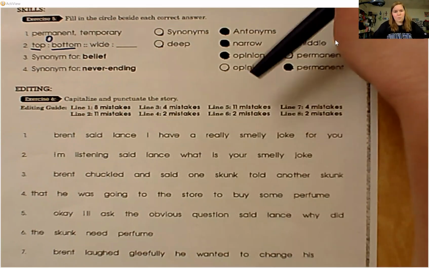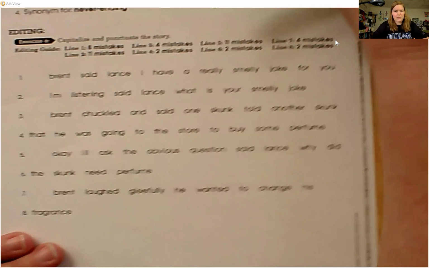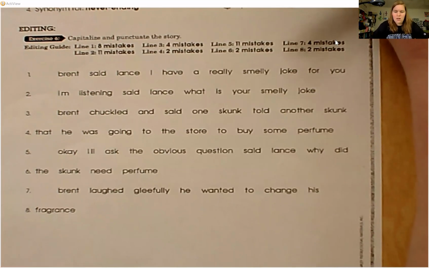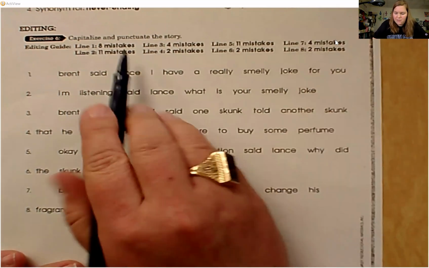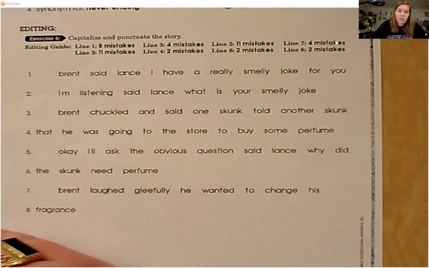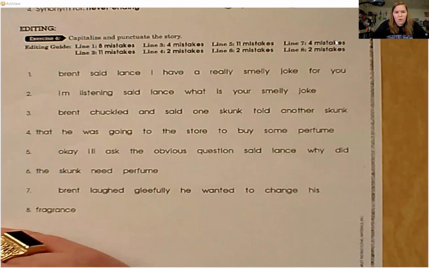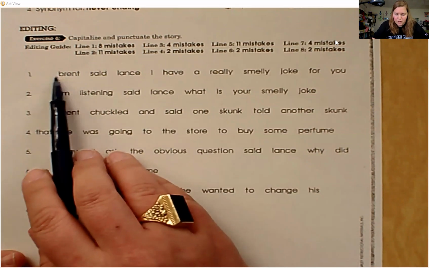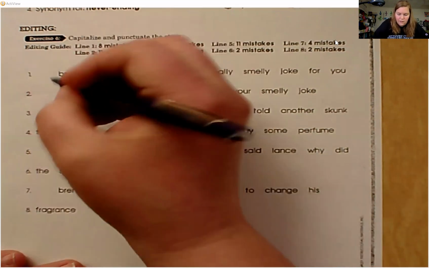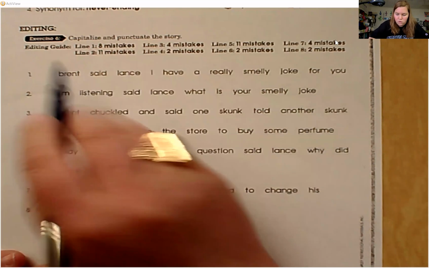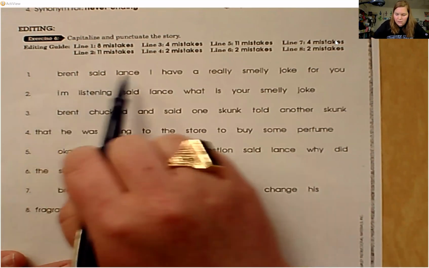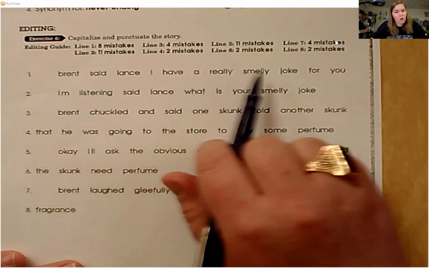All right, last but not least, we are ready for the editing section. Capitalize and punctuate the story. This does tell you how many mistakes you will find in each line, okay? So looking at line number 1, I know this is a complete statement because it is indented again. So we'll just look at number 1 right now. Brent said, "Lance, I have a really smelly joke for you."